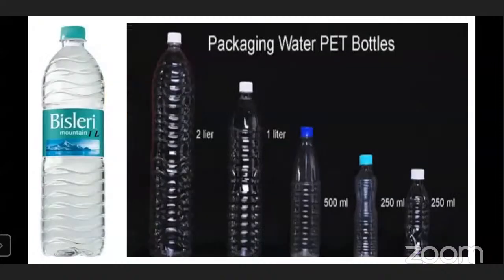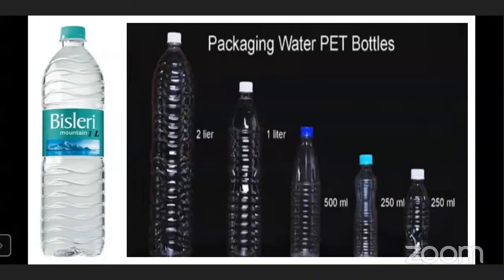See here, the bottle of water, that is Bisleri water. Here it is written 1 liter. We have many bottles with different quantities. The smaller one is 250 milliliter, then 500, then 1 liter, then 2 liter. Now you can convert that in milliliter also, if you know that 1 liter equals 1000 milliliter.